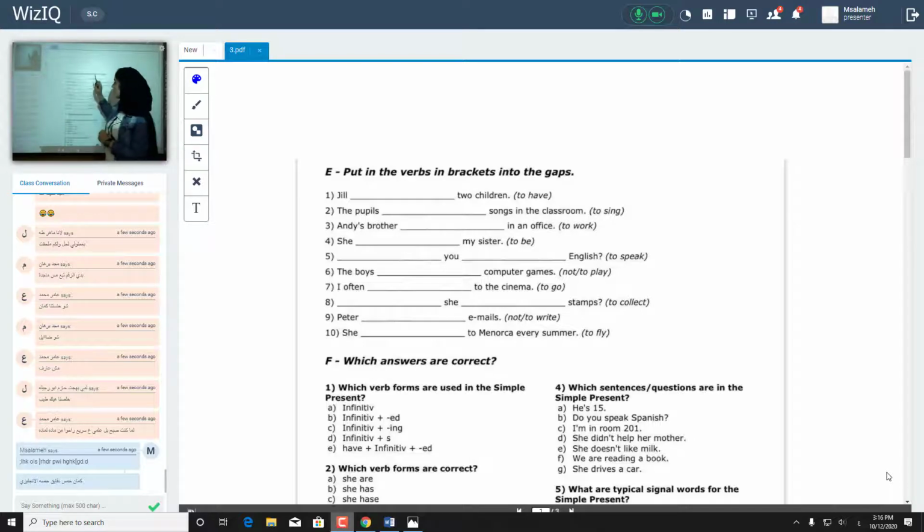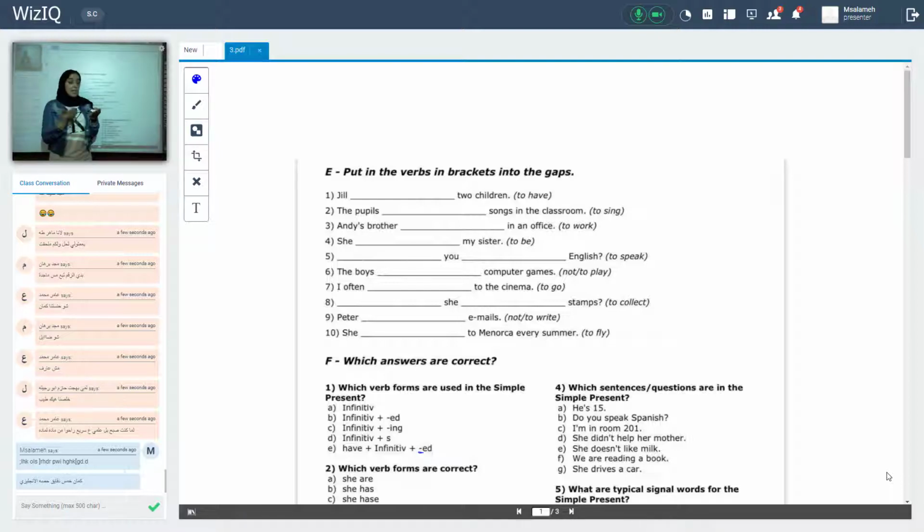Today inshallah I said that we will solve the first worksheet about simple present. But before that, remember, what is the definition of simple present? Simple present is an action that happens without a specific time. Without a specific time, that means maybe it happened in the past, or is happening right now, or it will happen in what? In the future. So it happened without a specific time.